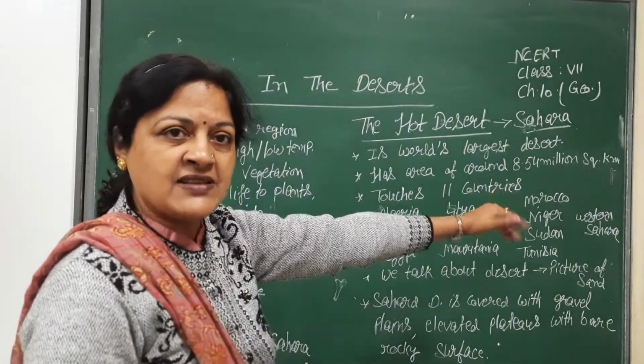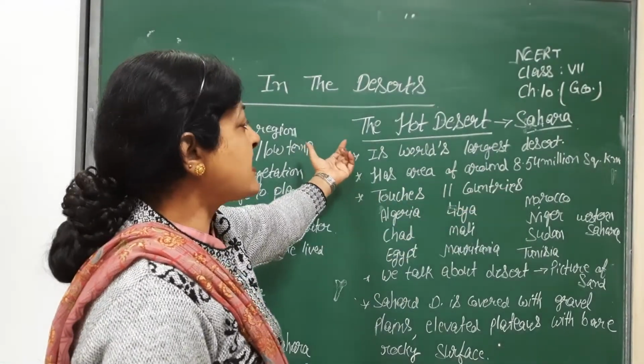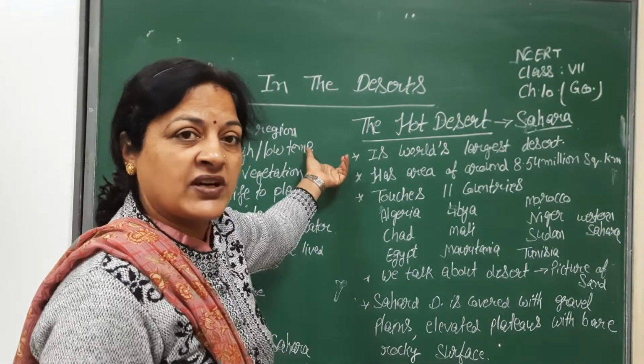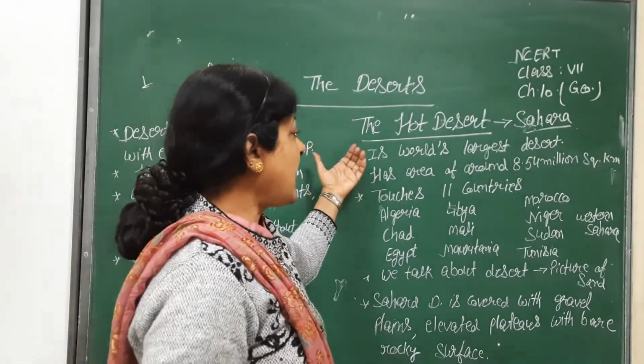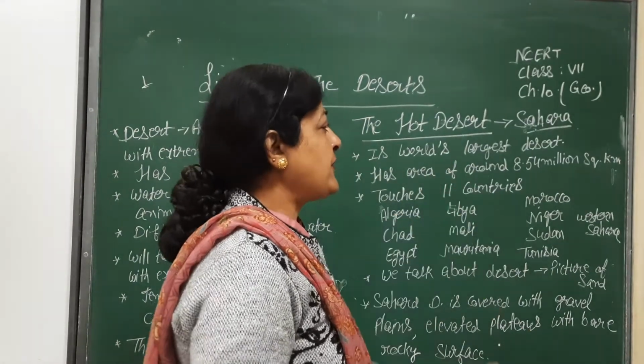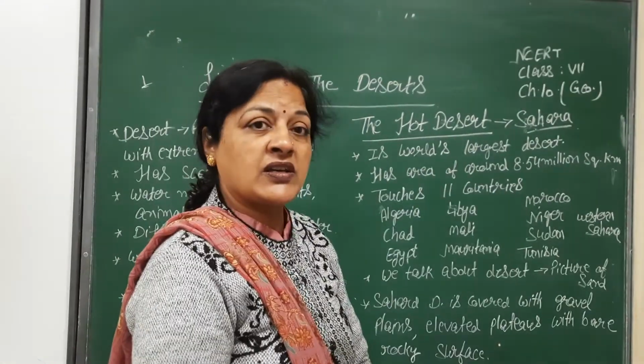The hot desert is the Sahara desert. This is the world's largest desert. The area it covers is about 8.54 million square kilometers.